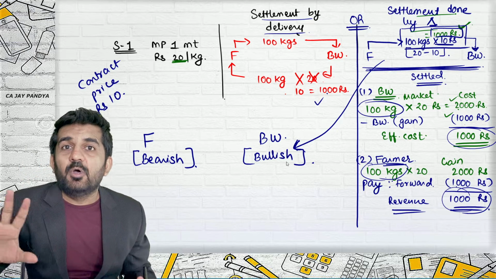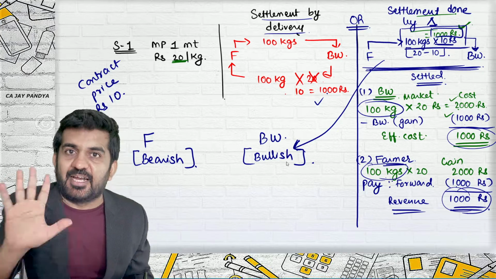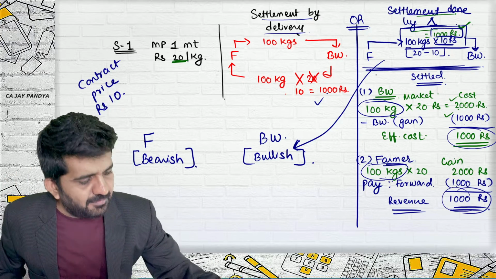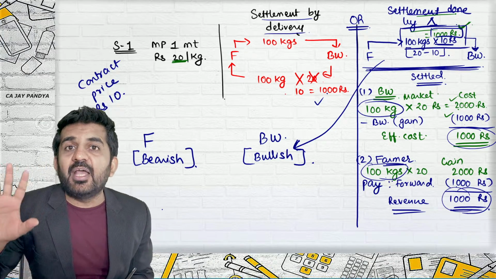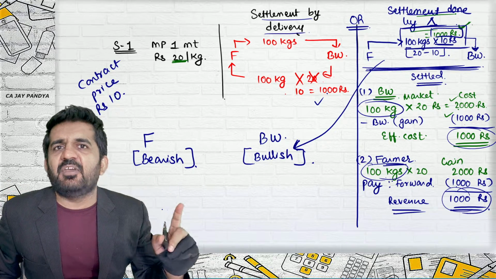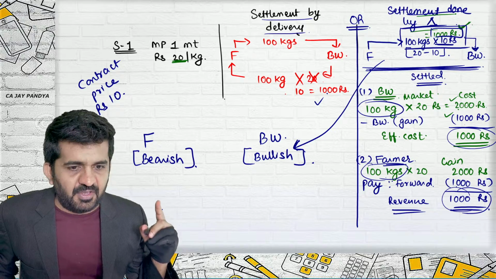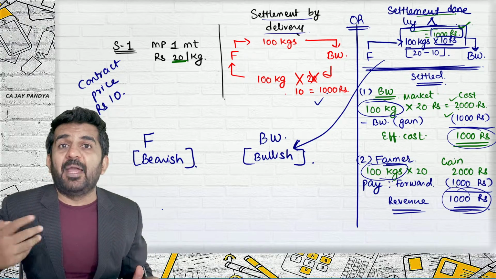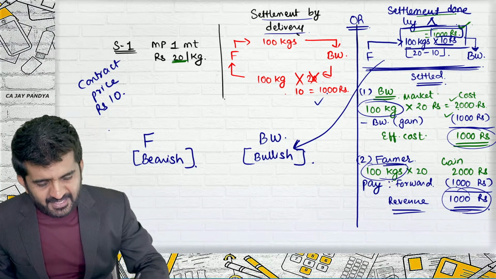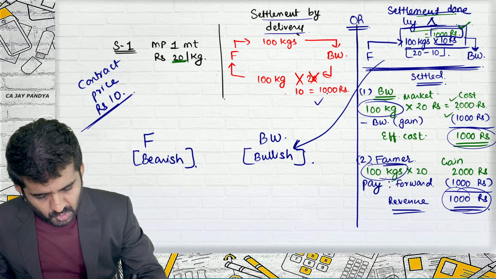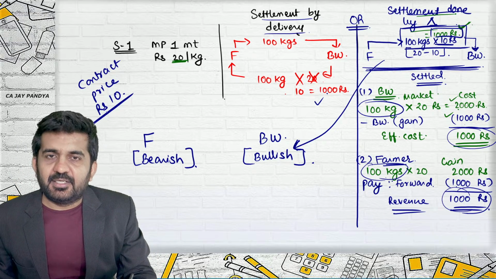Alright. Now, there is settlement only on one side. Believe me, whenever you do settlement by difference, there is only one arrow. Either Balaji Wafers will be paying the farmer or the farmer will be paying Balaji Wafers. Who will pay whom is dependent upon this. What was the contract price? 10.